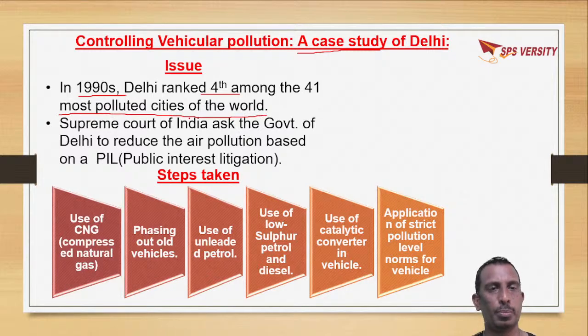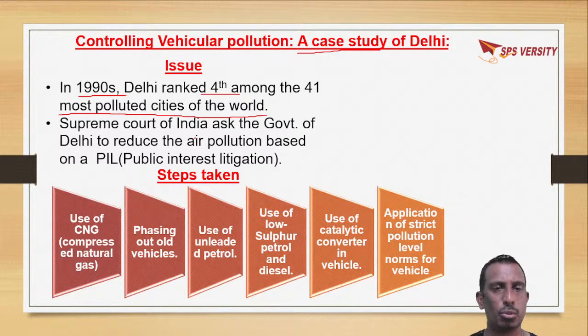So the Supreme Court asked the government, that is Delhi, to reduce air pollution, based on a public interest litigation. A case was filed in the Supreme Court seeking to reduce air pollution, because Delhi ranked 4th among the 41 most polluted cities of the world.